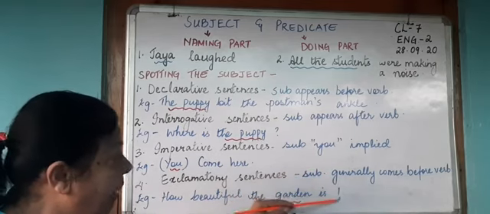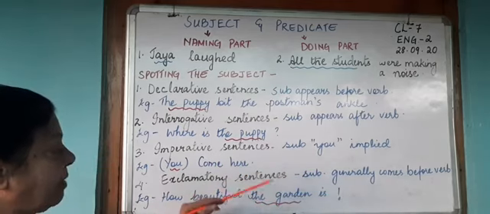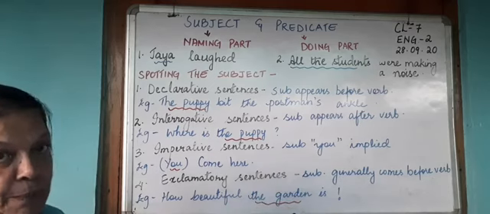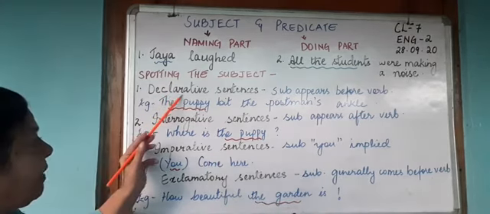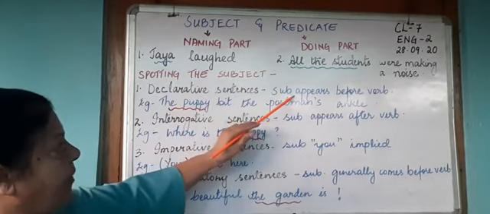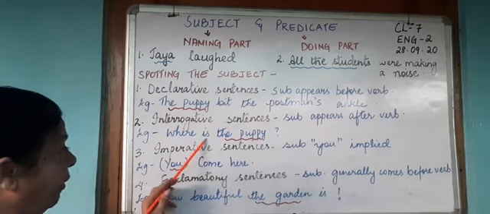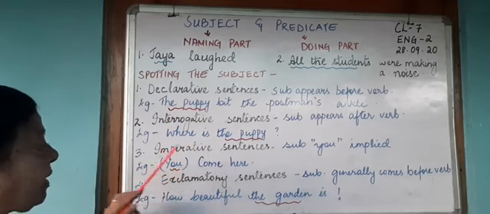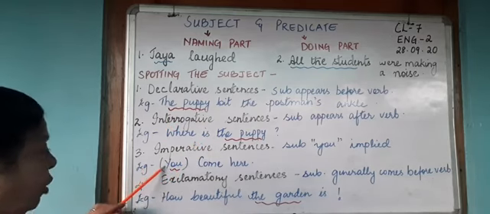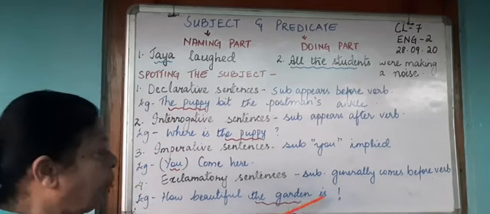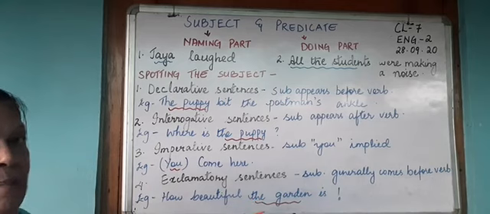When I have an exclamatory sentence, I will see that my subject is coming before the verb. So in the declarative sentence, the subject is before the verb. In an interrogative sentence, the subject is after the verb. In an imperative sentence, the subject is understood. And in an exclamatory sentence, again, the subject comes before the verb.